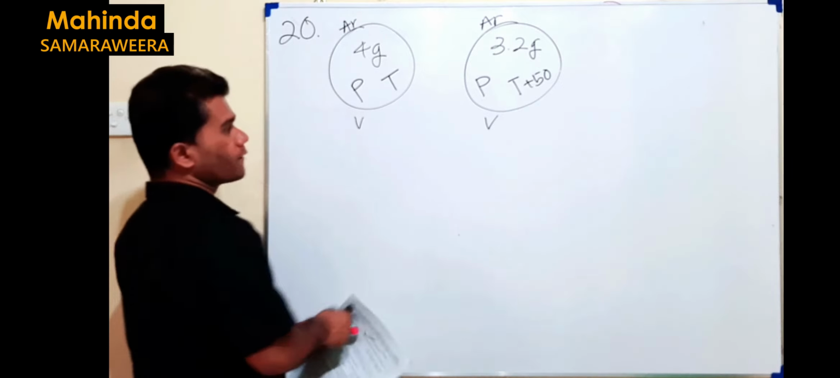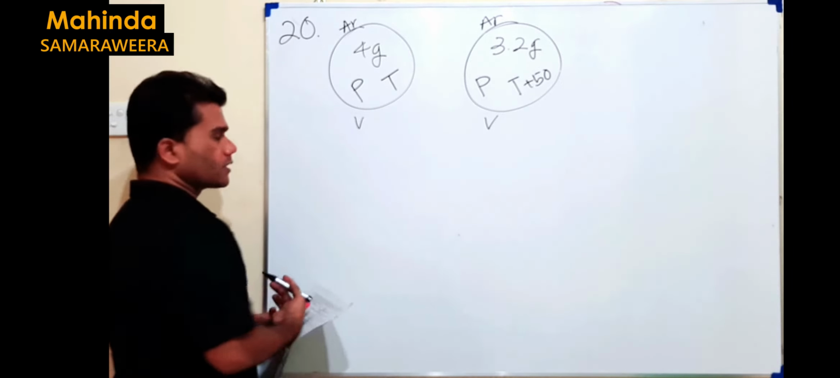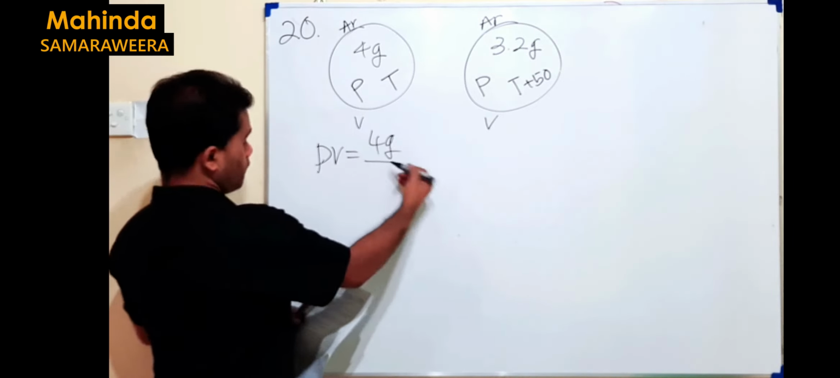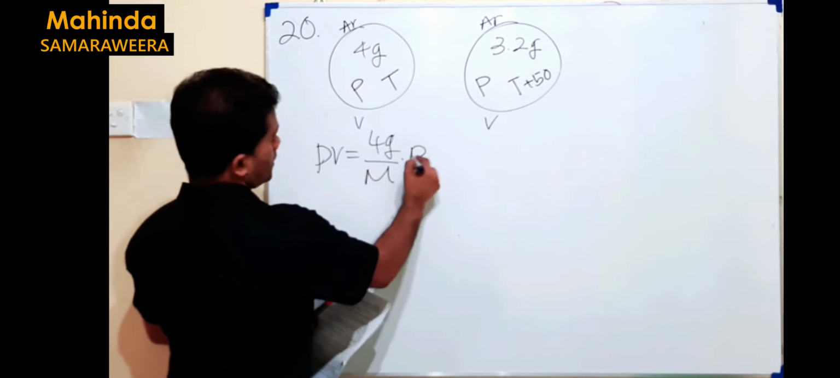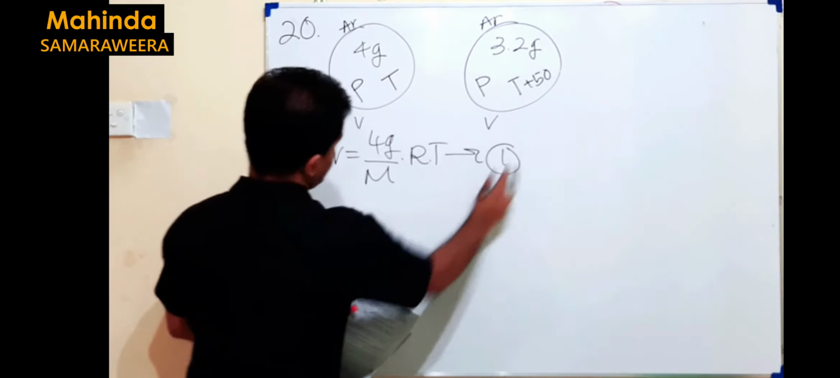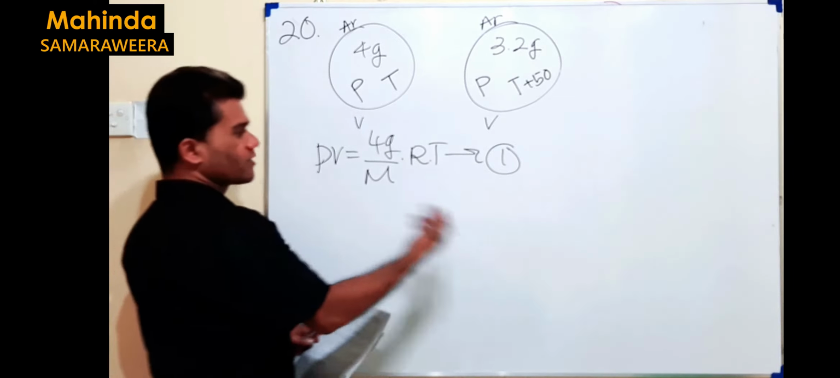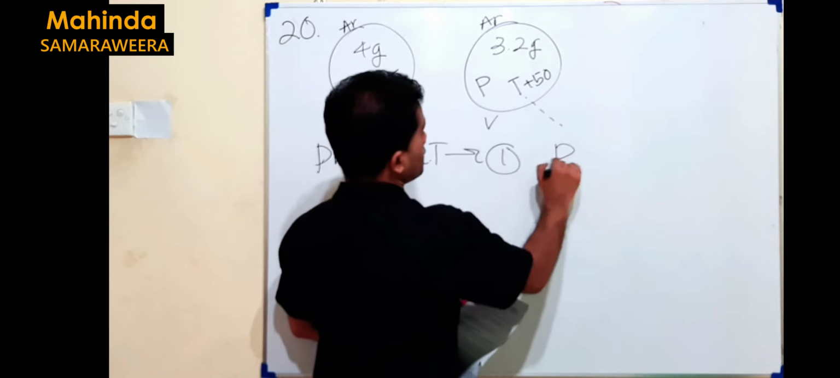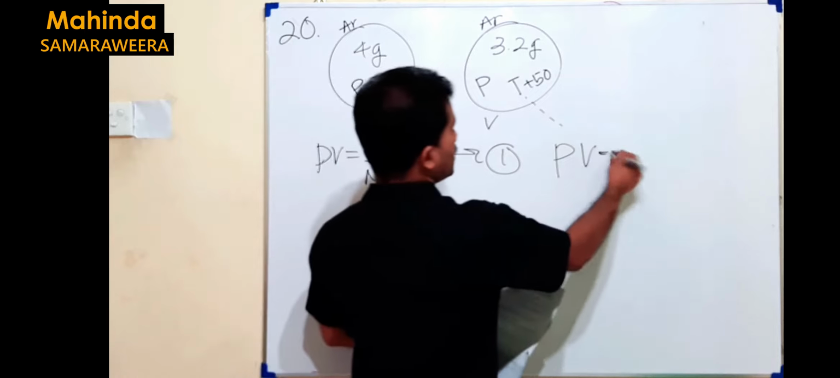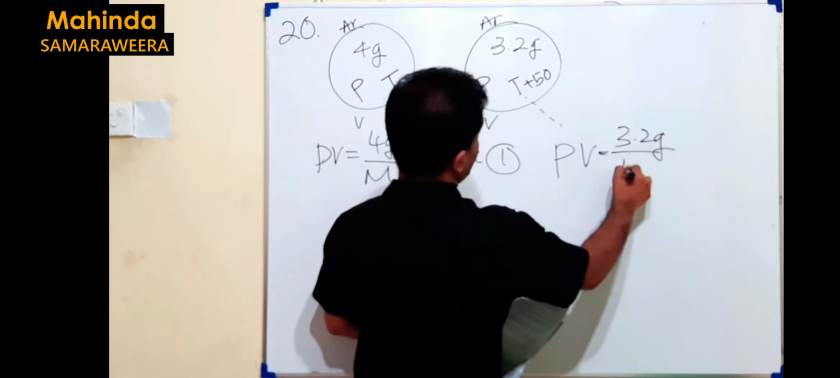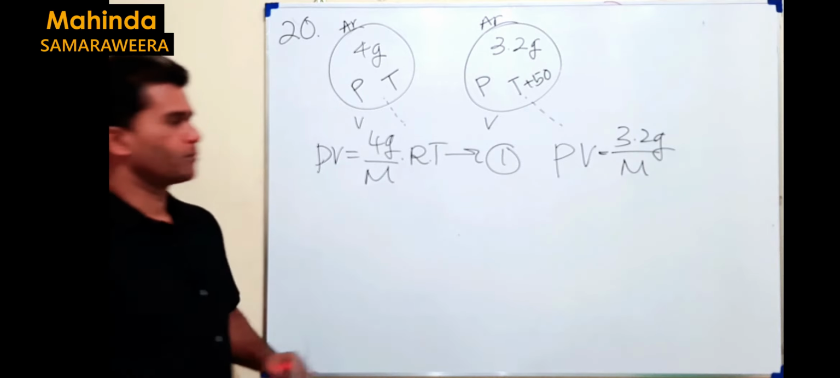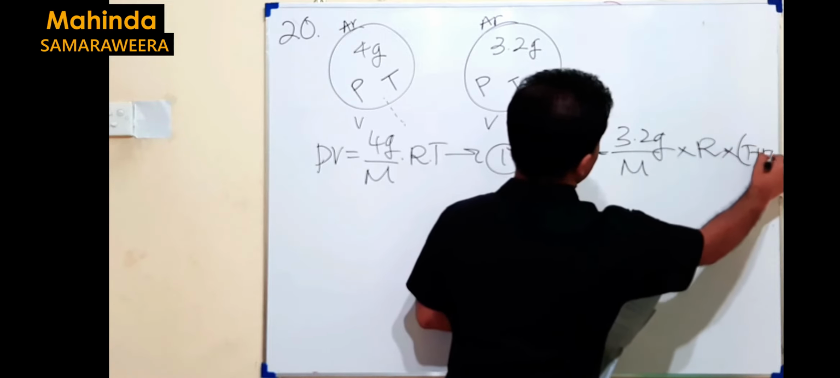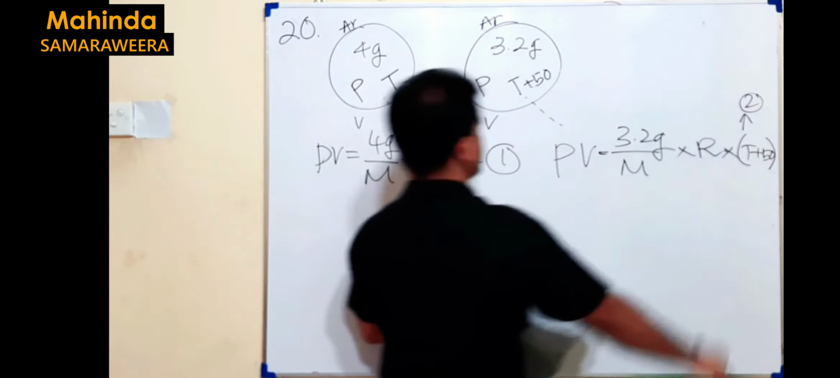Then the only thing you have to do is apply PV equals nRT to both samples and equate them. According to this, PV equals nRT, where n means 4 gram divided by the molar mass of argon M, and the temperature is T. This is the first sample. Then apply PV equals nRT to the second sample also. Still pressure P, volume V, and n equals 3.2 gram divided by the molar mass, same molar mass, same gas, and R. And what about the temperature here? It will be T plus 50. I label this one as the second equation.